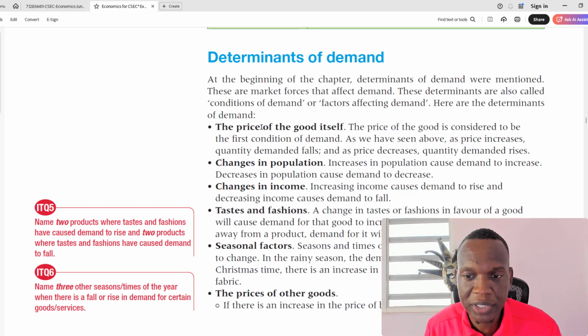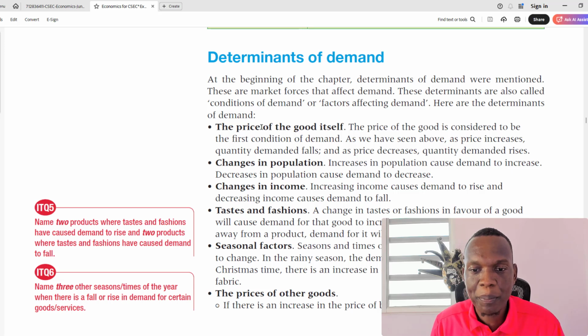So change in population, an increase in population causes demand to increase. That's just natural. If you have more people, a greater market, then the demand should increase. The reverse is also true. If the population decreases, then naturally there aren't enough persons there, and so the demand will fall.